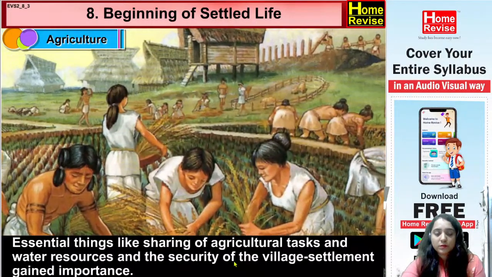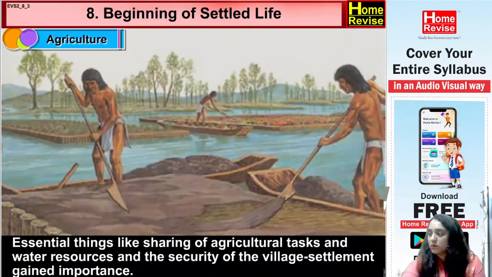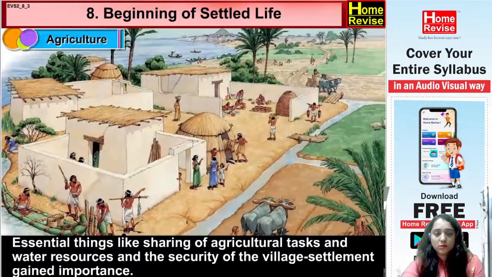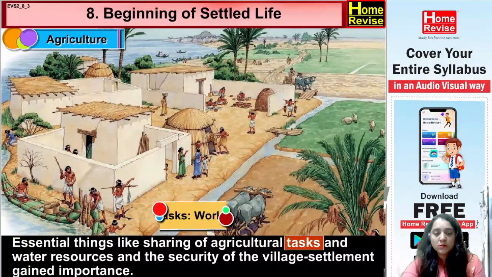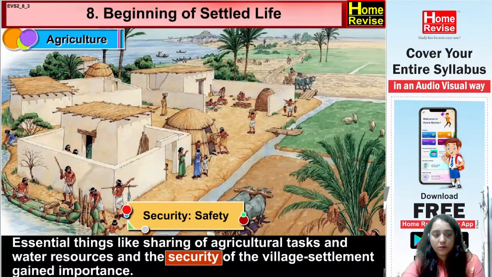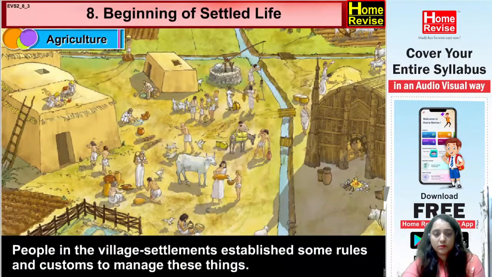Essential things like sharing of agricultural tasks and water resources and the security of the village settlement gained importance, where task means work, where security means safety. People in the village settlements established some rules and customs to manage these things.